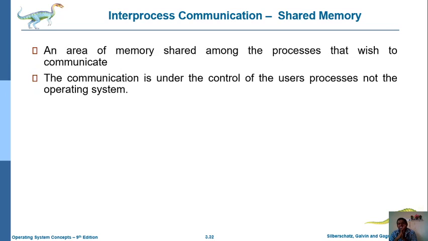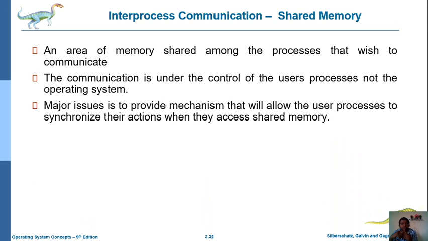So in this communication, the entire process is controlled by some user process, not controlled by the operating system. The major issue is providing the proper mechanism to allow users to process and synchronize their actions when accessing the shared memory.